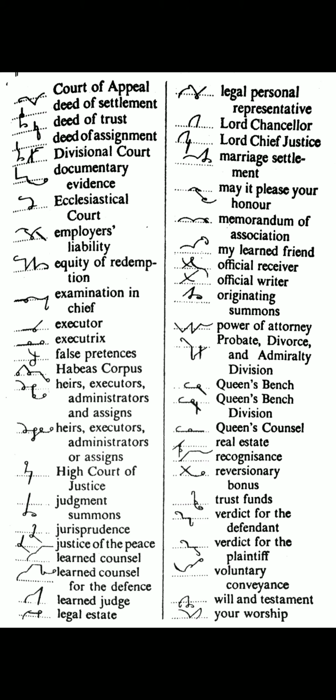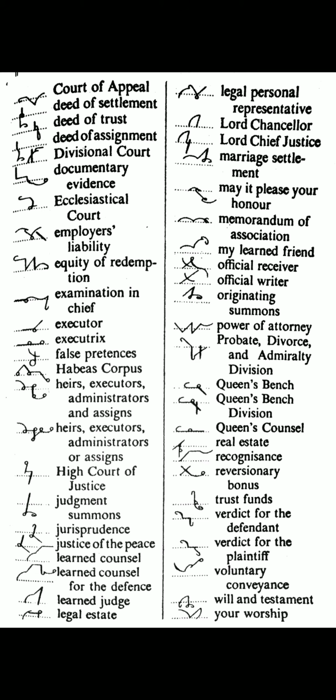Of is omitted here. My learned friend. M above the line for my. Upward L is used here for learned, and friend. Alternative form of fur with N hook halved is used here for friend. Official receiver. R upward on the line. A circle V with downward R is used here for receiver, intersecting at the beginning with F for official. Next, official writer. Double R, upward double R is used here on the line for writer, intersecting it with F at the beginning for official.